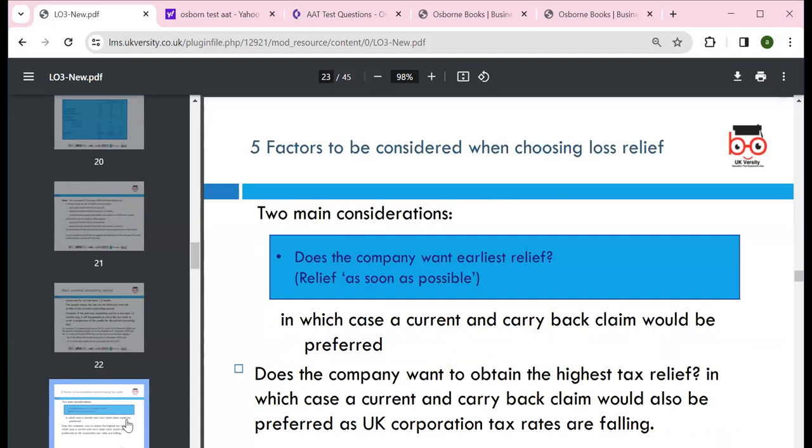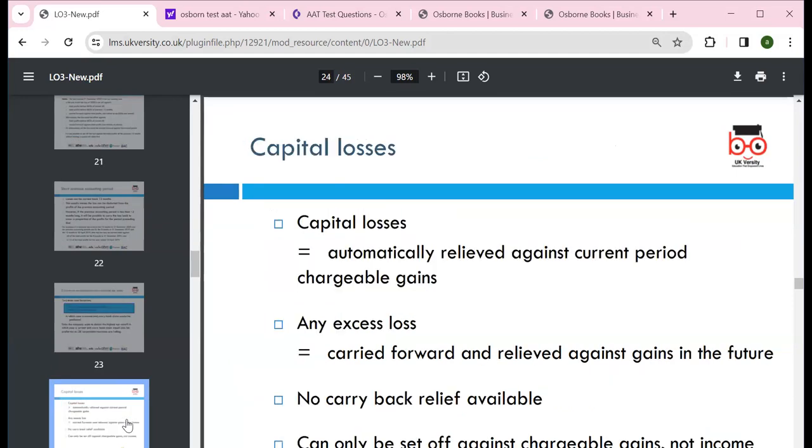The main factor to be considered is that the company wants earlier relief, maybe this year and in future years, because of cash flow issues. That's why you want to make adjustments accordingly, and that's what we need to look at according to the tax planning: what suits the client.